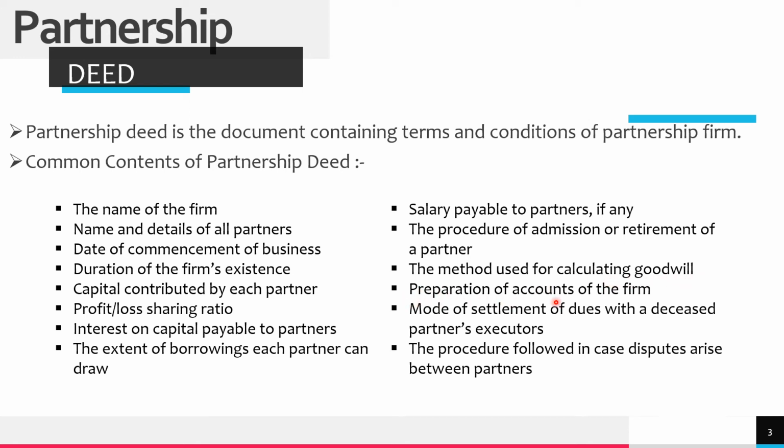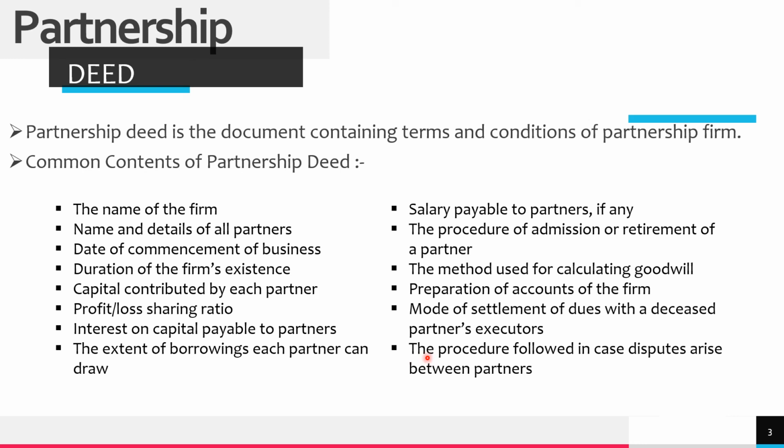Preparation of accounts, how will the accounts of the firm be maintained? What methods will be there for certain kinds of things which are to be calculated? These are the things which need consideration. Mode of settlement of dues with the deceased partner's executors. If some partner dies, then how will the partner's executor get the amount which is owed to him by the firm?